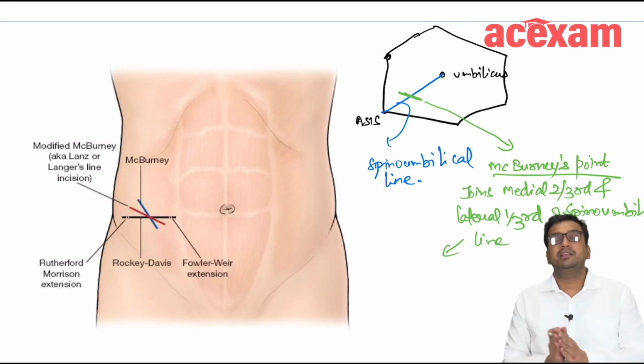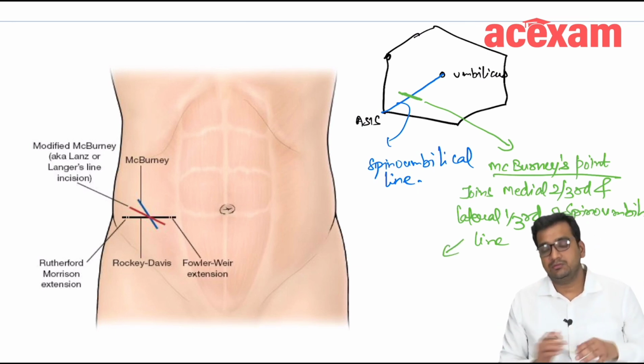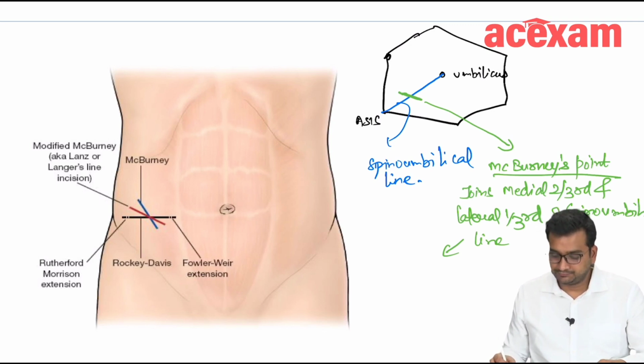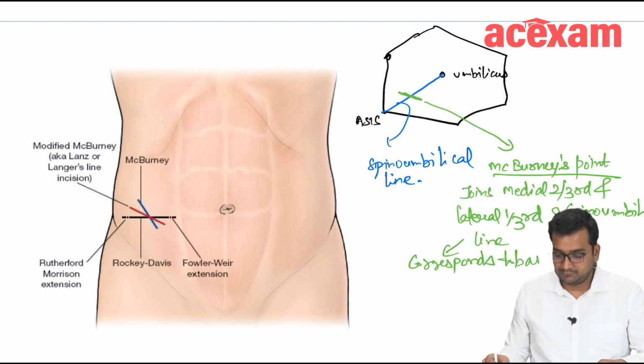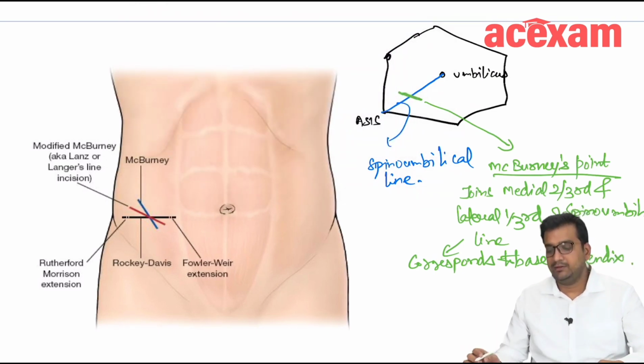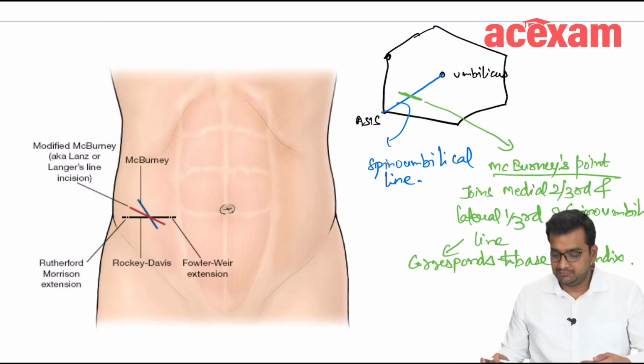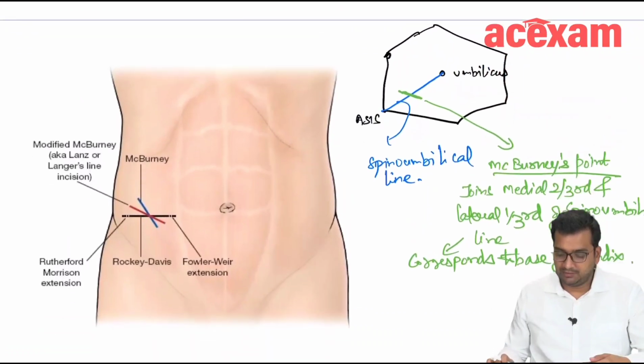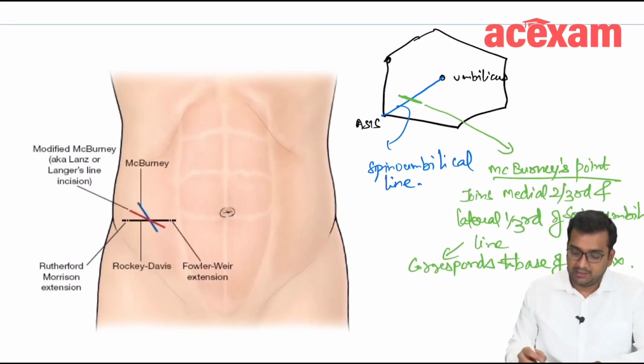And McBurney's point corresponds to the base of appendix. Now there are various incisions on which various kinds of questions are asked. I'll draw a diagram here and then I'll explain.